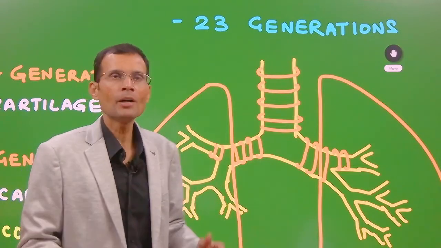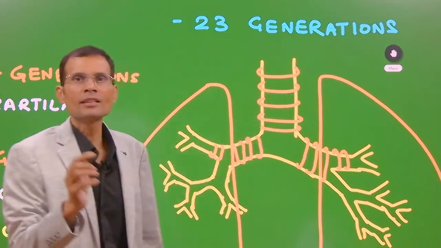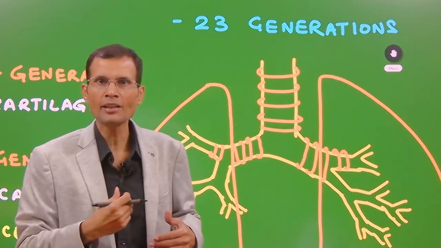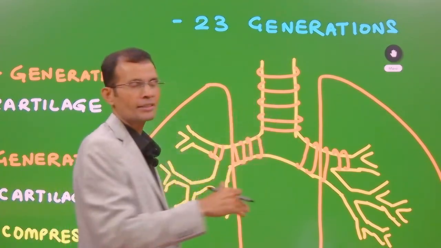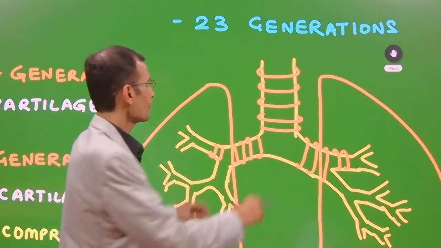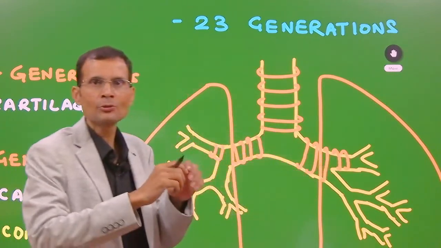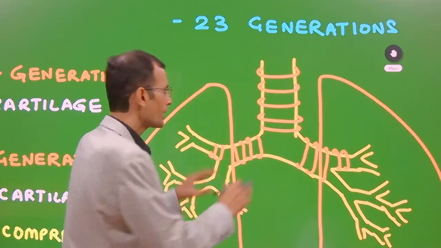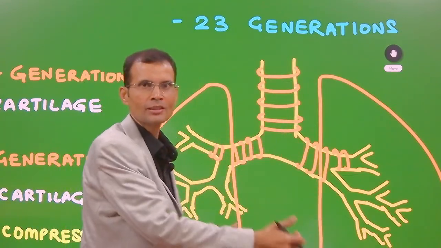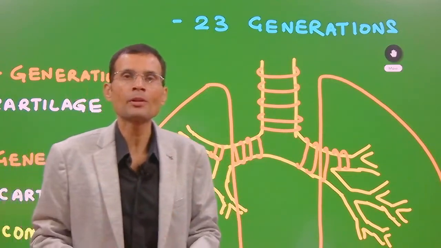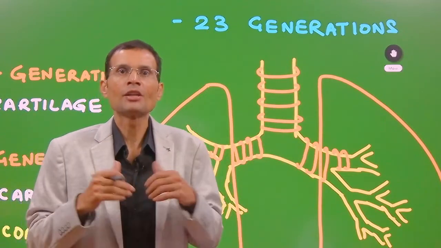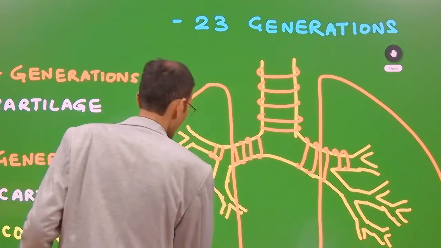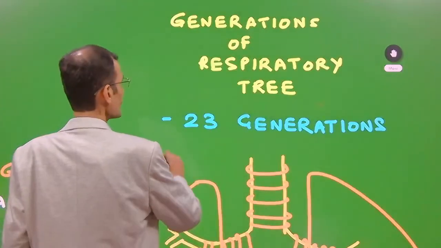Remember, trachea is the 0th generation, obviously, because it has not divided yet. Then the first time it divides into right and left main bronchus, that's the first generation, and then the second generation, then the third generation. That is how our respiratory passage divides 23 times. So there are 23 generations of the respiratory tree.